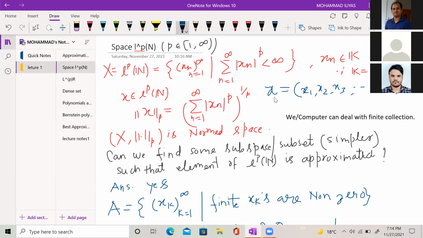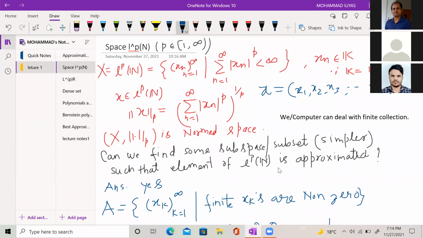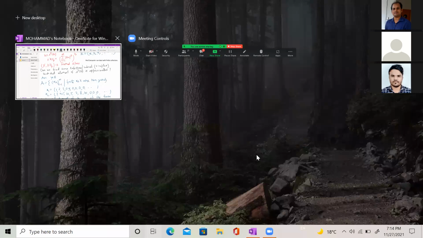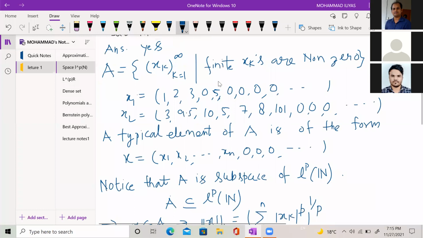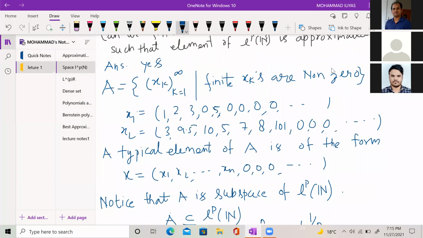Now the question is, can we approximate this x by some finite collection or a finite sequence? This means, can we find some subspace or subset which is simpler, I mean a finite collection, such that elements of lp are approximated? Again, the answer is yes. I take the set A equal to the collection of all sequences (xk), k running from 1 to infinity, such that finitely many xk are non-zero. One can see that A is a subspace of lp.